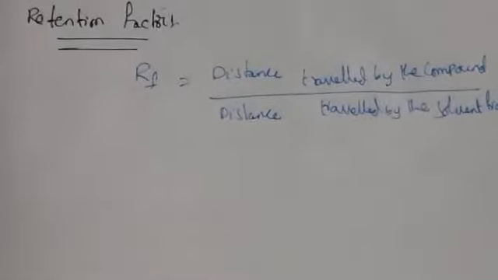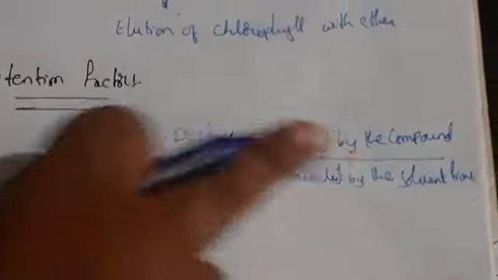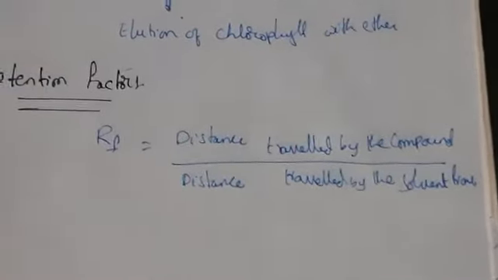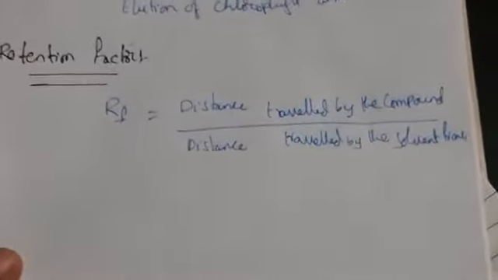So this is nothing but the retention factor. What I have told you here, the distance traveled by the compound to the distance traveled by the solvent front, we call it the retention factor.